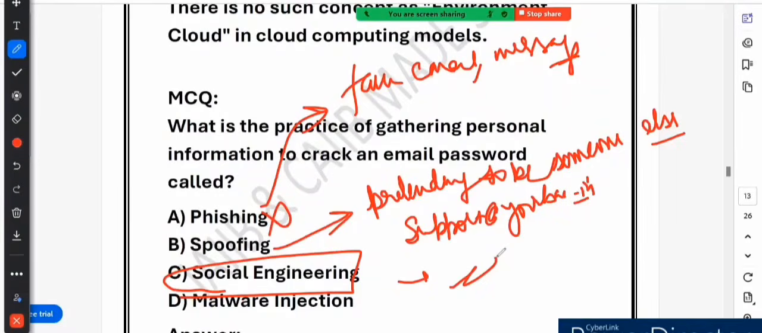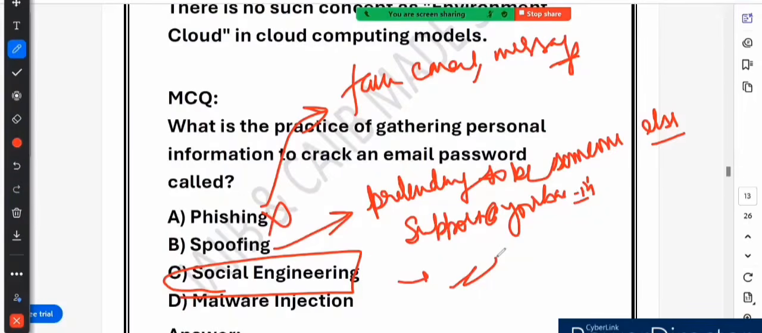For example, you get a call from someone pretending to be your bank officer. Hello sir, ma'am, we have noticed suspicious activity on your account. For verification, can you confirm your mother's maiden name? If you answer, the hacker now has a security question answer which they can use to reset your password and hack your email. That is why option number C is the correct answer.